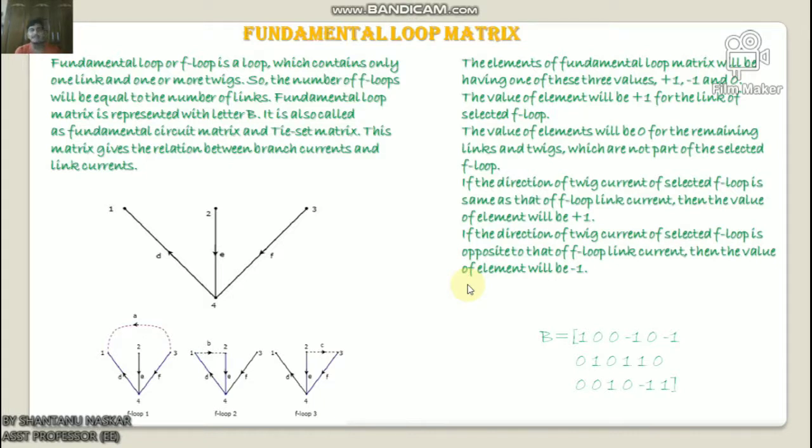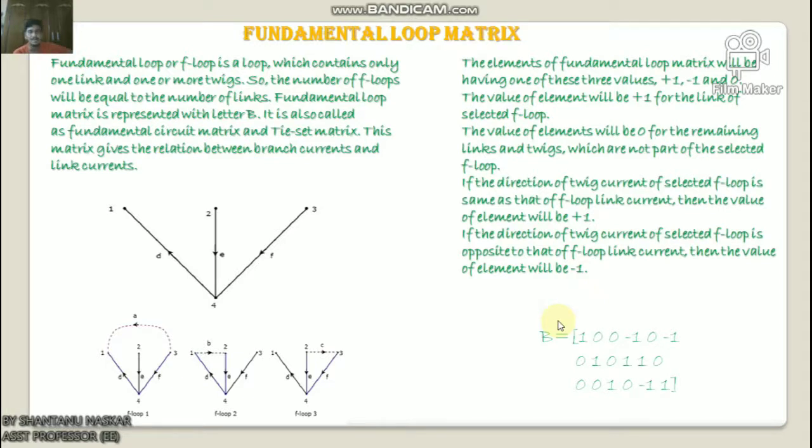Okay. Now the elements of the fundamental loop matrix will have one of these three values: plus 1, minus 1, 0. So the value of the element will be plus 1 for the link of the selected f-loop. The value of the element will be 0 for the remaining links and twigs which are not part of the selected f-loop. And if the direction of the twig current of the selected f-loop is the same as that of the f-loop link current, then the value of the element will be plus 1. And if the direction of the twig current of the selected f-loop is opposite to that of the f-loop link current, then the value of the element will be minus 1.